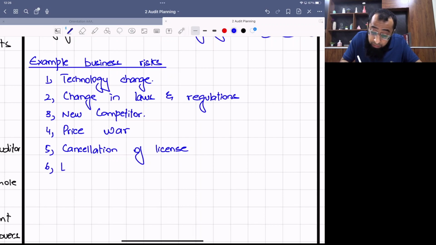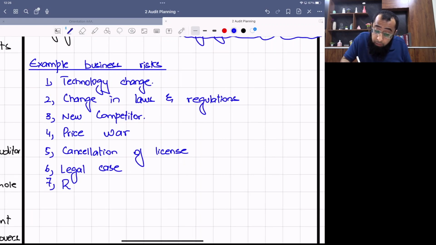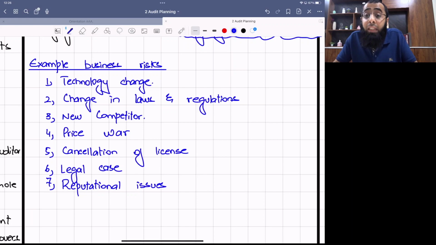Some legal case being filed against you, that can be a business risk. Any reputational issue, like a defective good being sold, can be a business risk. Or sometimes you face some campaigning against yourself on social media, which can also be a reputational issue, and obviously that can affect the business of an entity. So think about a bigger scale.